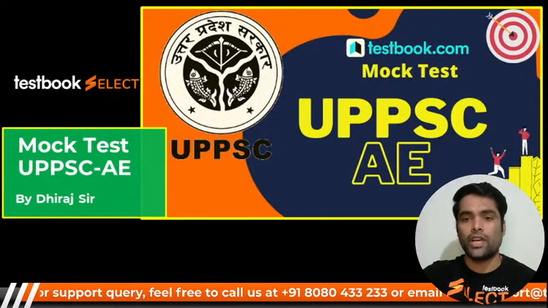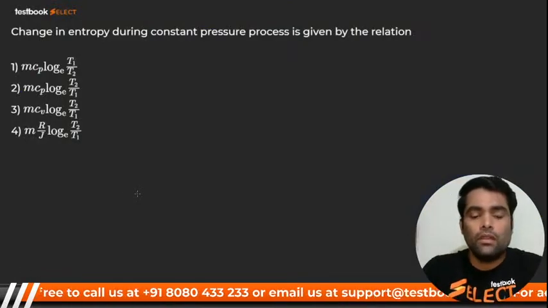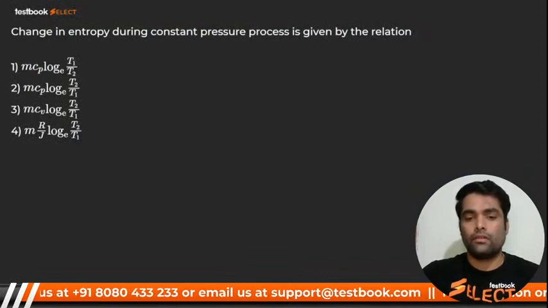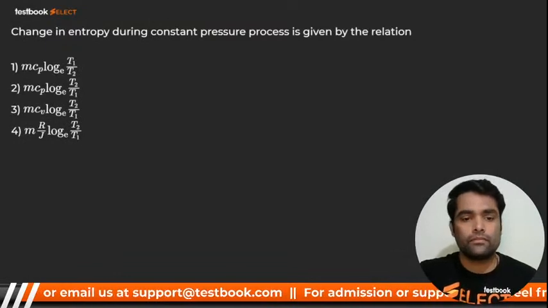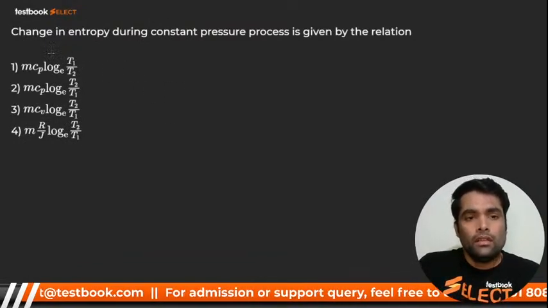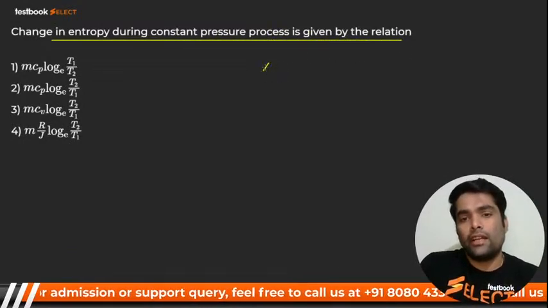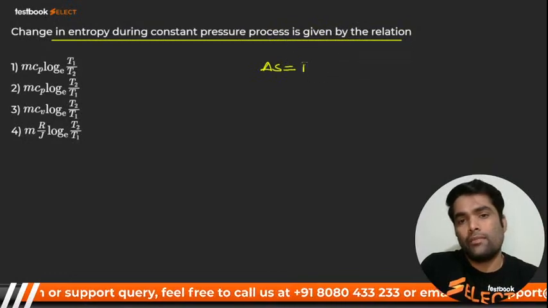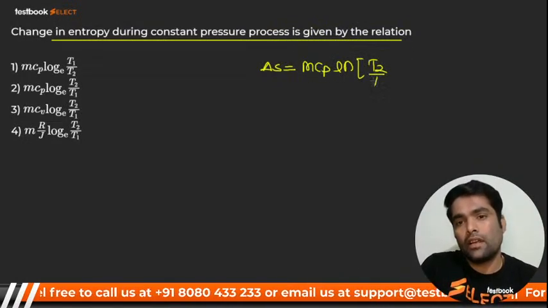Very good morning, Vishal. Here we go. The first question on your screen, my dear. The change in entropy during the constant pressure process is given by, you know that delta S is equal to what, my dear? mCp ln T2 by T1, right?